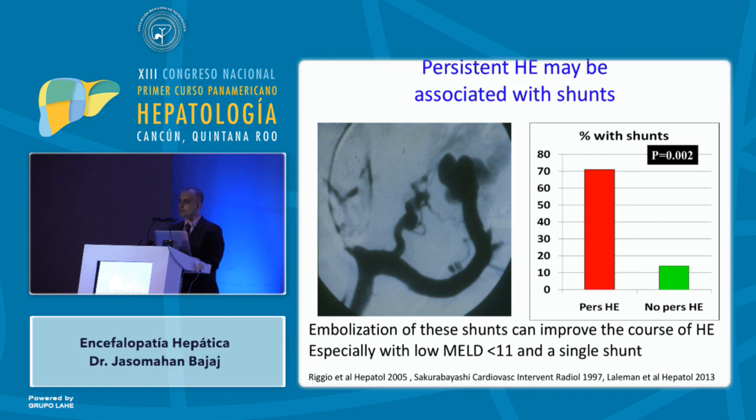The ideal candidate for this is someone who has a low MELD score, which is MELD less than 11, and one shunt. One large splenorenal shunt and a MELD less than 11. If your interventional radiologist can embolize them, the chances of them having recurrent encephalopathy episodes are much lower.